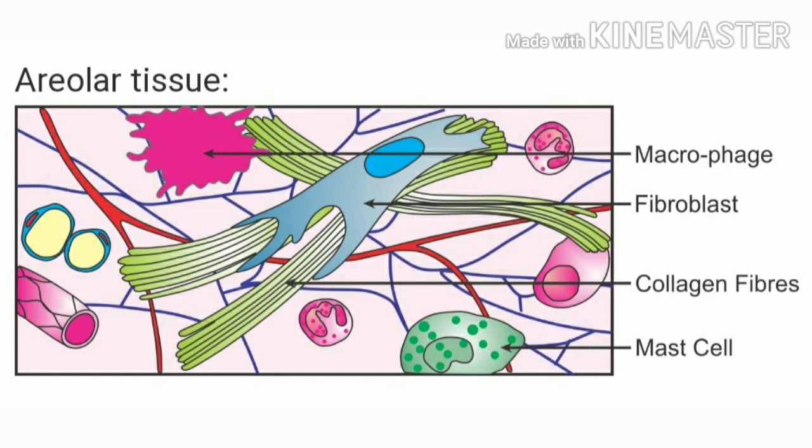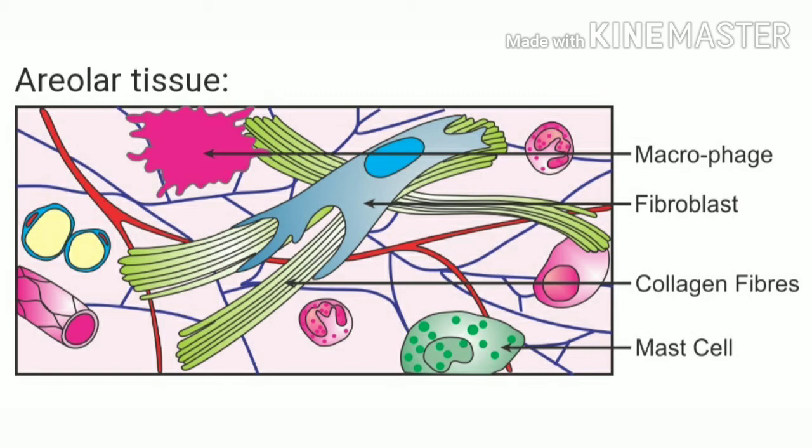It contains fibroblast cells, that is the cells that produce and secrete fibers. Secondly, it has macrophages that are amoeboid in shape and help in removing any unwanted material from the tissue. And it also has mast cells that work against allergies.